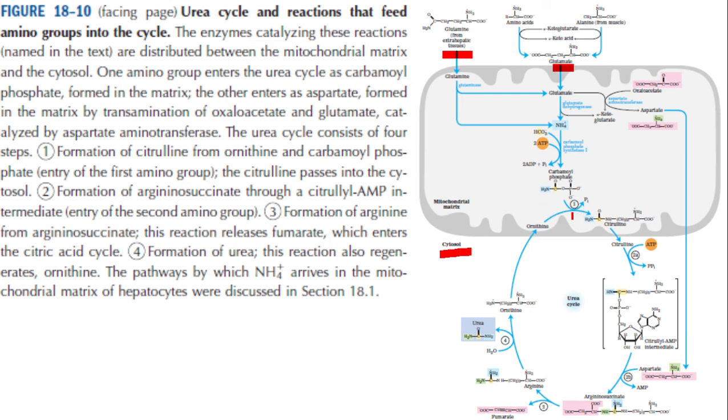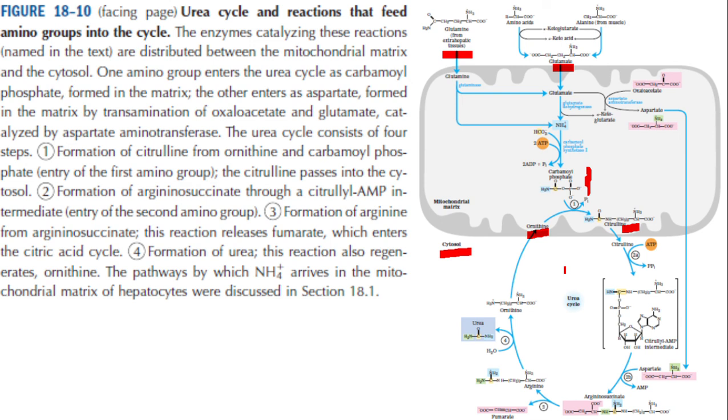This is the first reaction of the urea cycle. Ornithine reacts with carbamoyl phosphate to produce citrulline, and the citrulline is transported from the mitochondrial matrix into the cytoplasm.